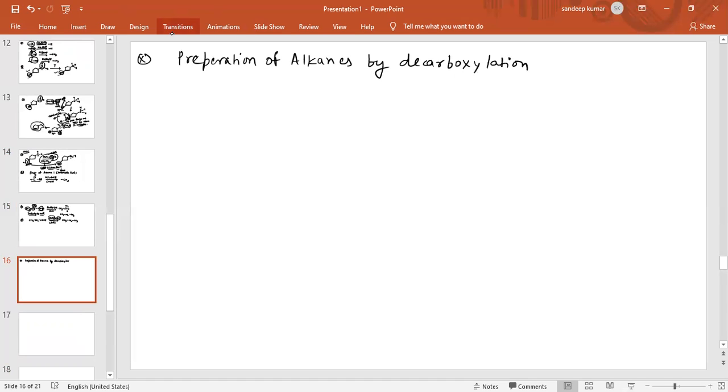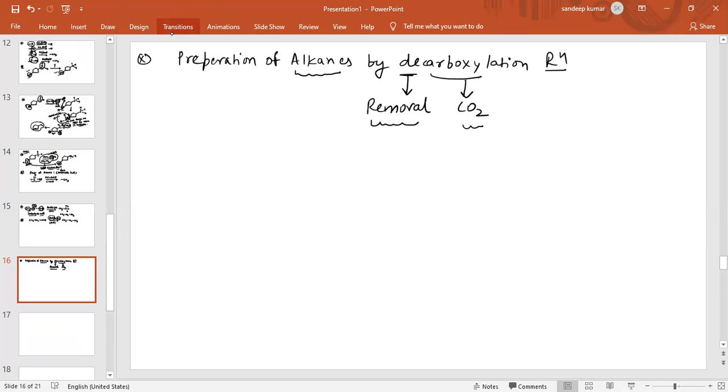What is decarboxylation reaction? It is clear by its name. De means removal, and carboxy means removal of CO2. So basically, in decarboxylation reaction, there is removal of CO2 gas and we obtain alkane as a product.